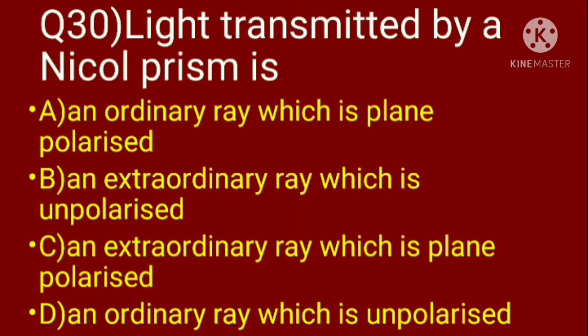Question 30. Light transmitted by a Nicol prism is option A, an ordinary ray which is plane polarized; B, an extraordinary ray which is unpolarized; C, an extraordinary ray which is plane polarized; D, an ordinary ray which is unpolarized. Here in option A, total internal reflection is produced by the ordinary ray, so A is eliminated. In options B and D, unpolarized is wrong, so B and D are also eliminated. Hence the correct option is C, an extraordinary ray which is plane polarized.